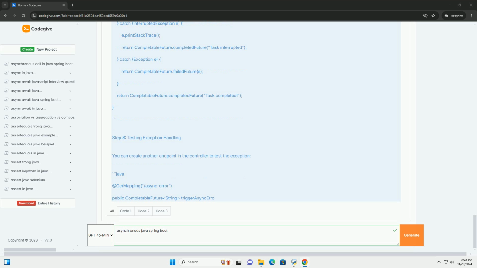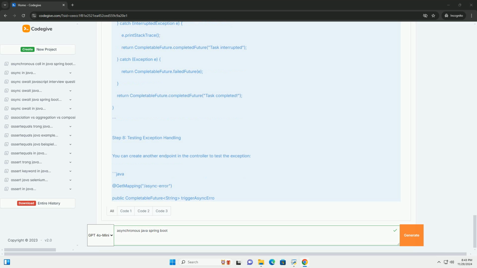Step 4, create a controller. Next, we will create a controller that will expose an endpoint to trigger the asynchronous task. Step 5, run the application. Now, you can run your Spring Boot application. If you are using an IDE, run the AsyncDemoApplication class.